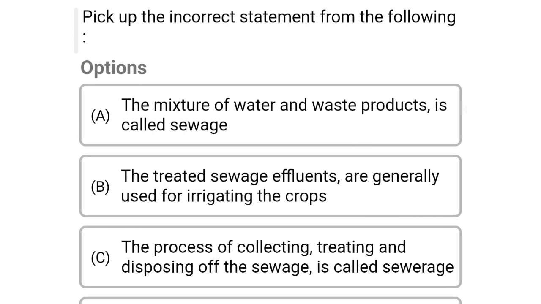So next question, pick up the incorrect statement from the following. Option A, the mixture of water and waste product is called sewage. Option B, the treated sewage effluents are generally used for irrigating the crops. Option C, the process of collecting, treating and disposing of the sewage is called sewerage. Option D, the old conveyance system was definitely better than the water carried sewage system. So the correct answer is option D, the old conveyance system was definitely better than the water carried sewage system.